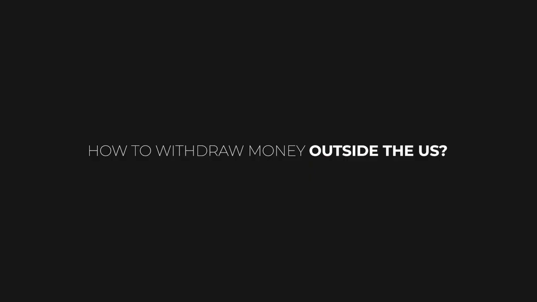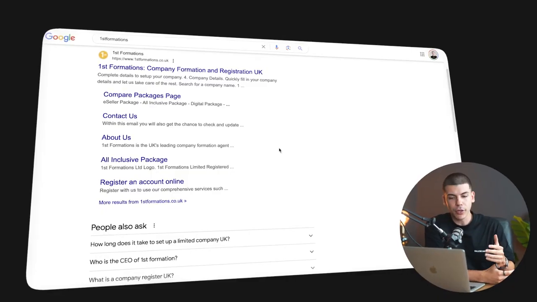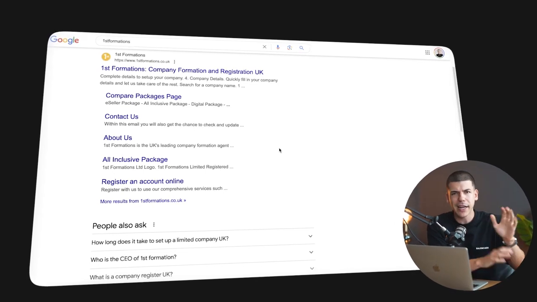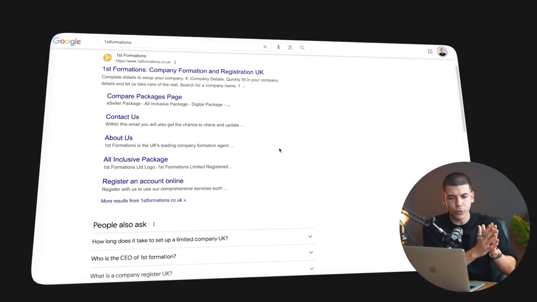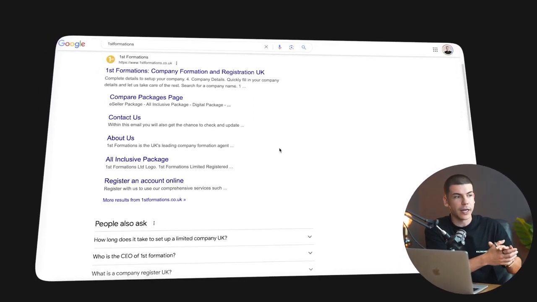Okay, but now what do you actually do if you get an instantly monetized account and you're outside of the US? Because in order to withdraw your money, you need to prove that you have a US bank account or a UK bank account. Well, what you can do is you can just form an LLC online. You can basically just go to First Formation or any other service or company that would allow you to open up your LLC or the UK LTD from any country around the world.